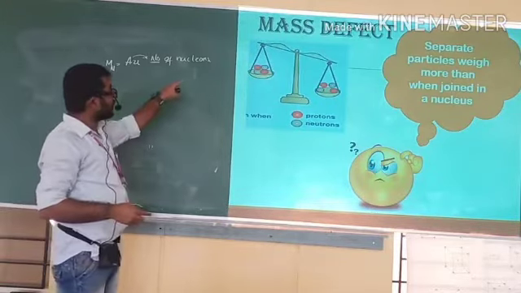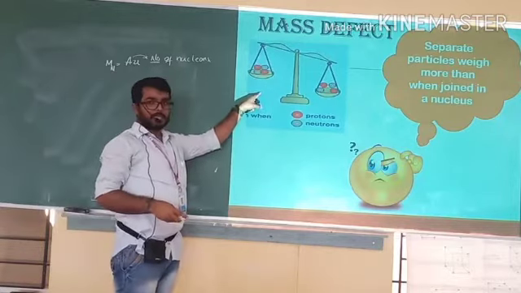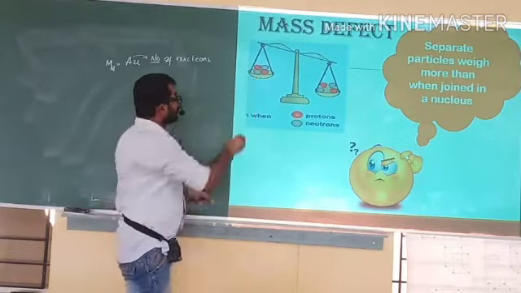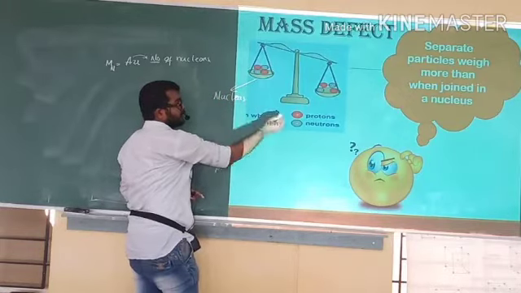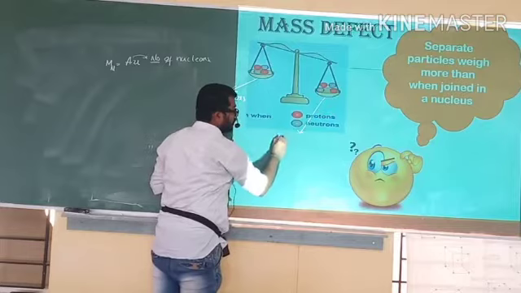Here you can see that this is the nucleus and these are the individual nucleons.